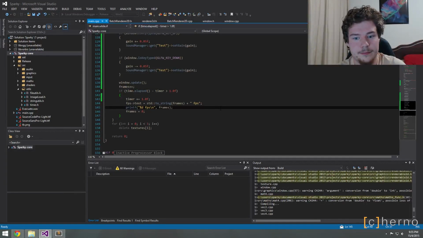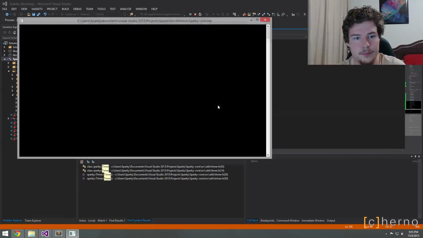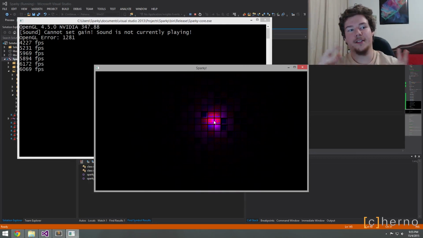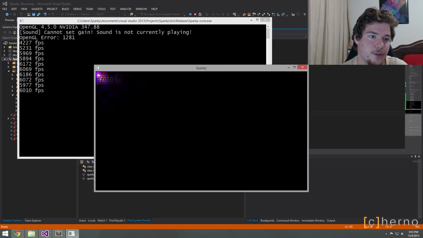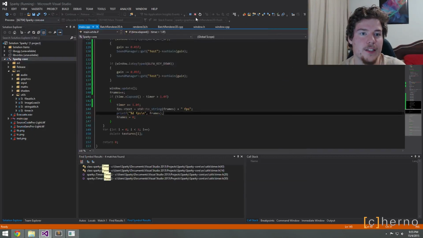Okay. So we should be back up to like 6K-ish. Yep. Great. So we're around 6,000 FPS, as you can see. Fantastic. And we're drawing quite a lot of sprites, which is nice. I'm pretty happy with this. So let's get rid of tile layer.